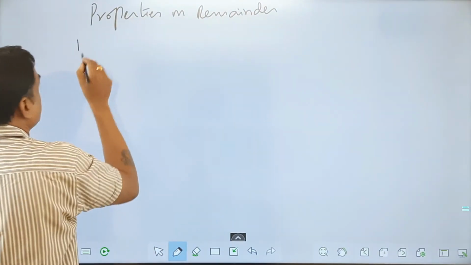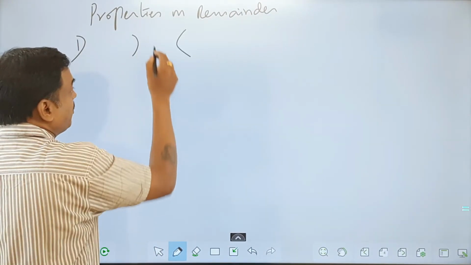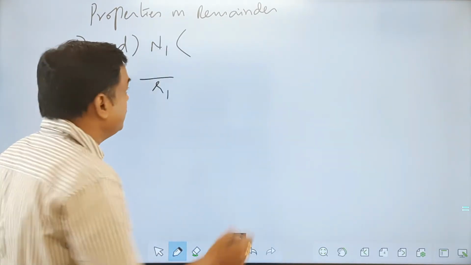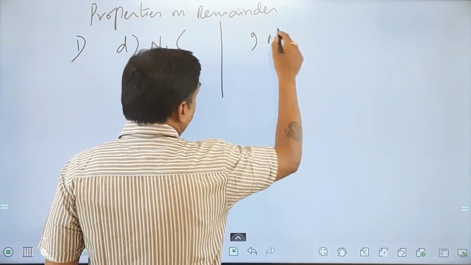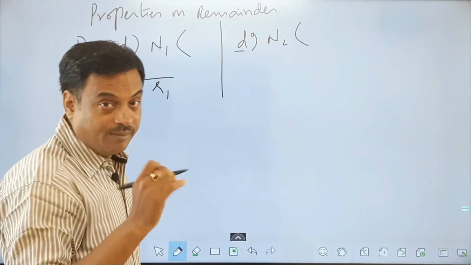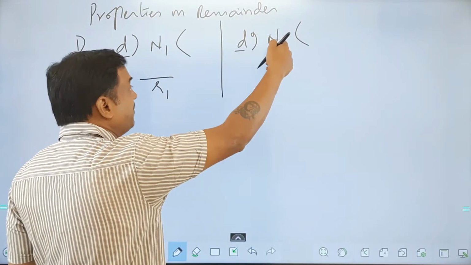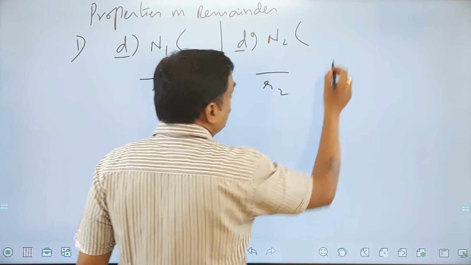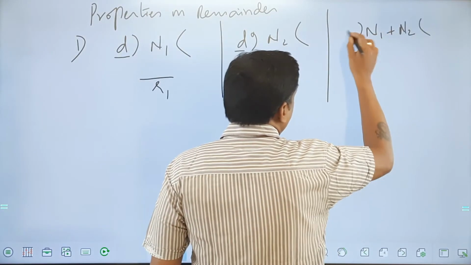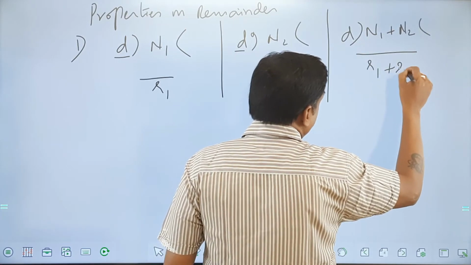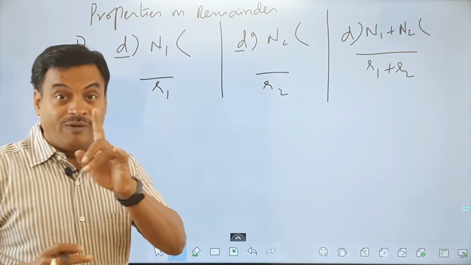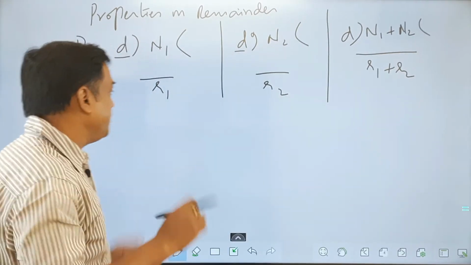The first property, the statement of the property is, if a number n1 is divided by d, the remainder let us call it r1, another number n2 divided by the same divisor. Remember, in both the cases the divisor has to be the same. If the second number divided by d gives remainder r2, then n1 plus n2 divided by d will give r1 plus r2. That means the sum of the numbers will give you the sum of the remainders. You'll understand when you see an example on this.